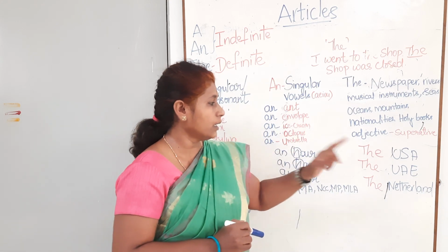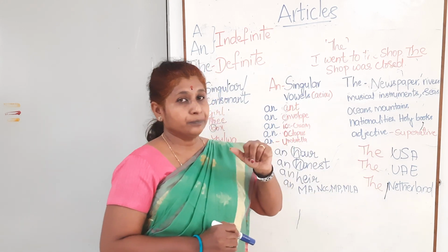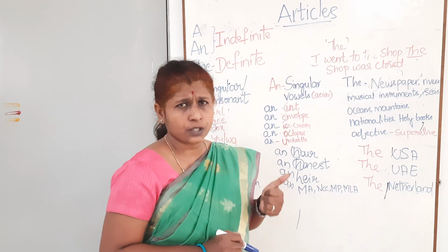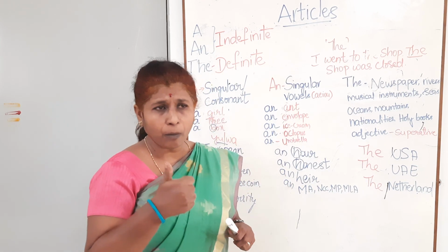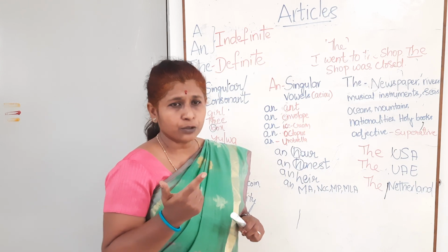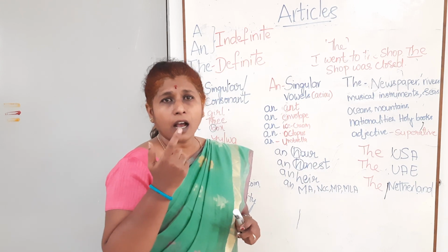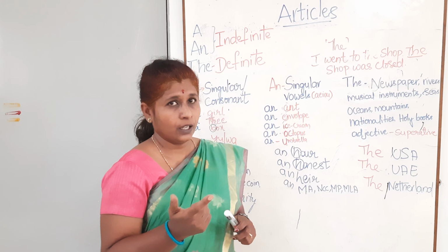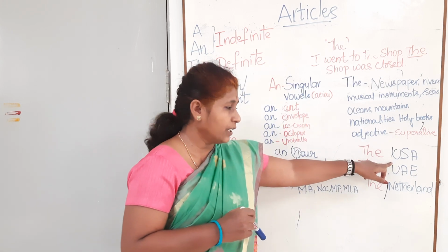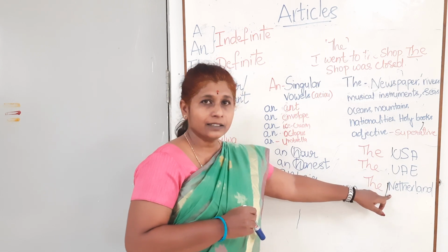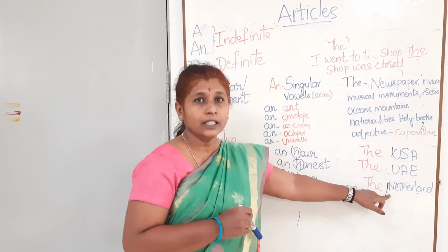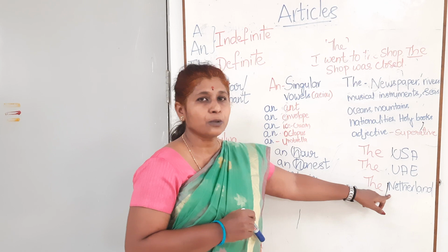The next one, I have told you that you should not use articles for some nouns. The first one is proper nouns, and the second one is abstract nouns. But though USA, UAE, Netherlands are the names of countries, proper nouns, we use the.